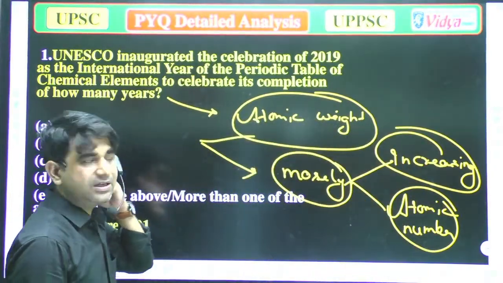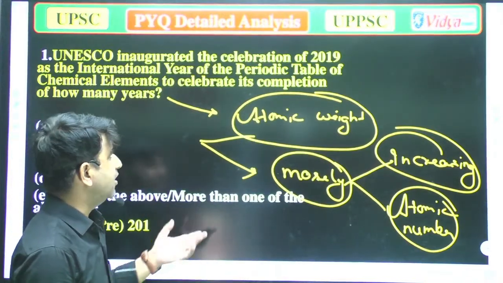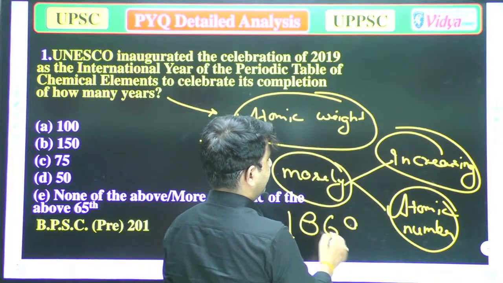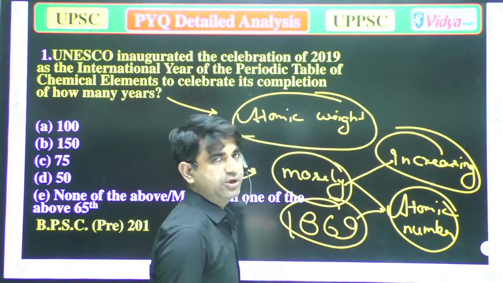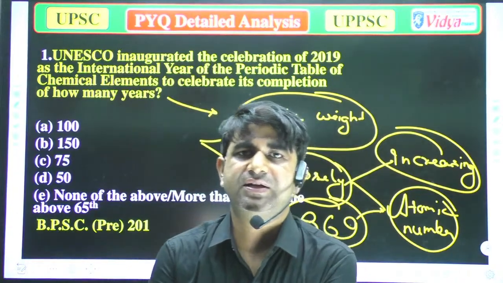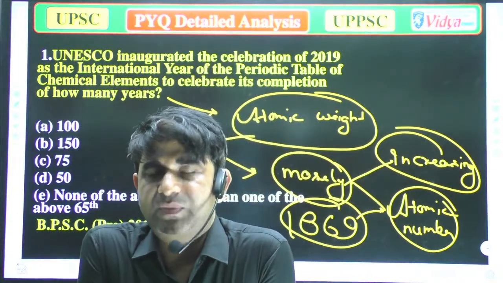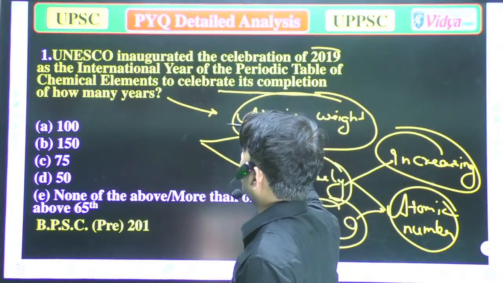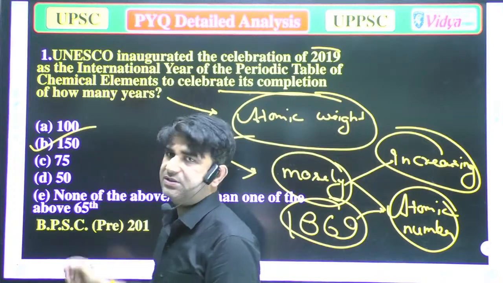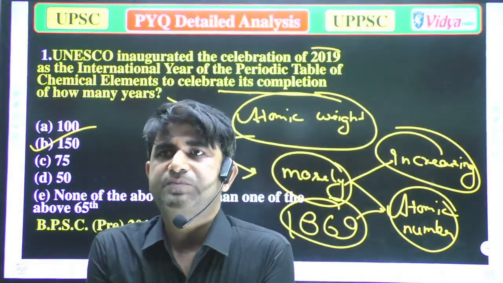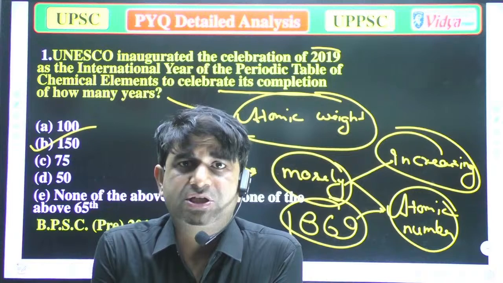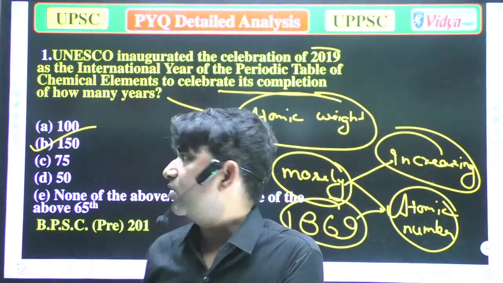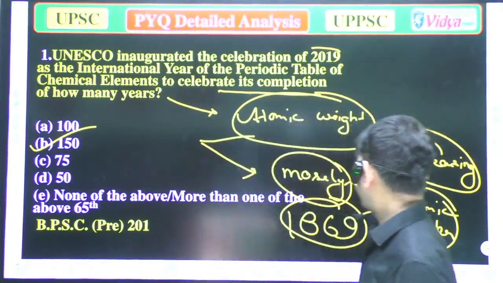Now you can understand why these are important. In 1869 the periodic table was given. So now we can understand how many years were celebrated. When in 2019 the periodic table had been made in 1869, it completed 150 years. So our answer will be 150. Now we'll move to the next question.